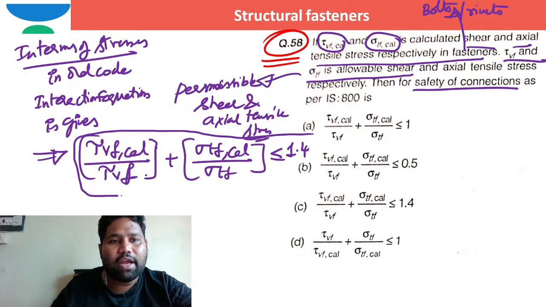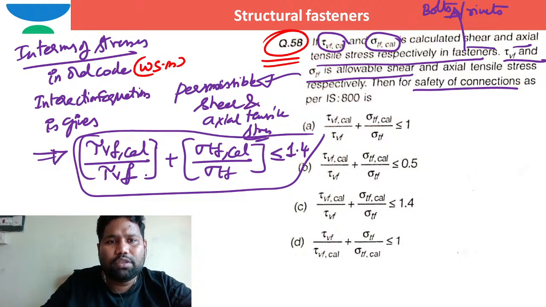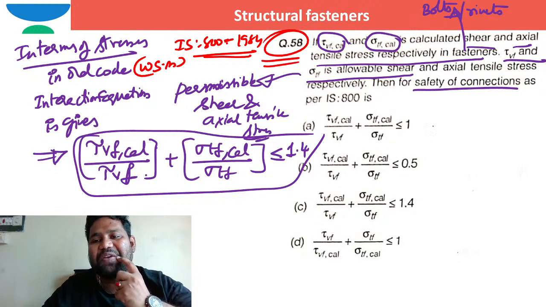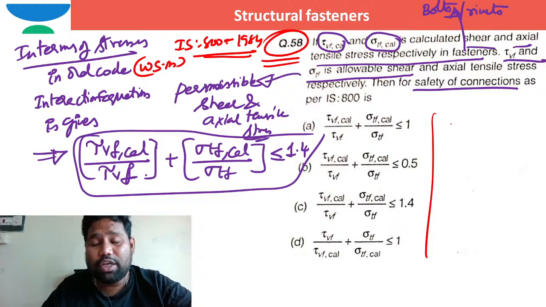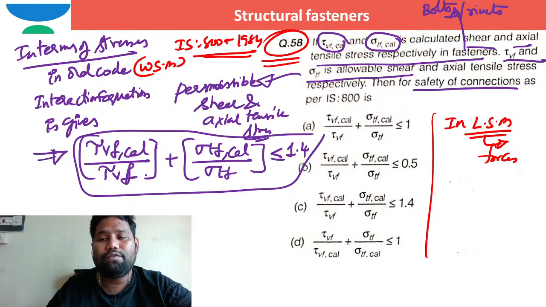This is how you can see in the old code, the working stress method, as per IS 800, 1984 code. The same condition in the limit state method, as I already mentioned in our previous slides, is given in terms of forces.